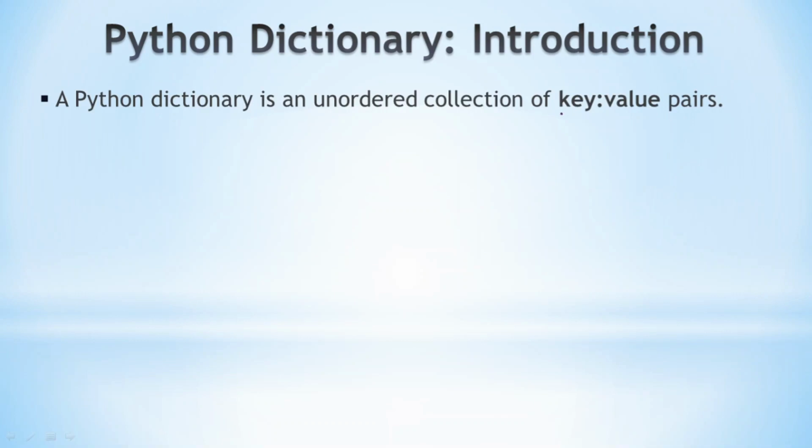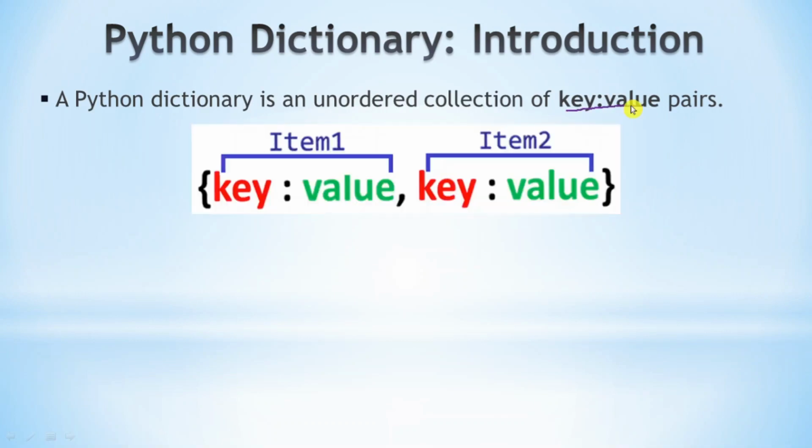A Python dictionary is an unordered collection of key value pairs. A dictionary is a collection of different items, and each item will be in the form of a key value pair separated by a colon, and all the items will be enclosed in curly braces. Each item will be separated by a comma.